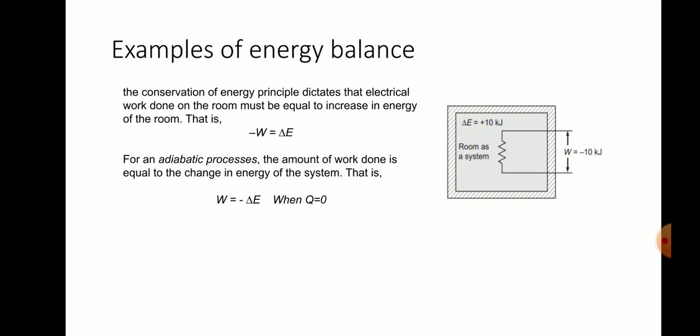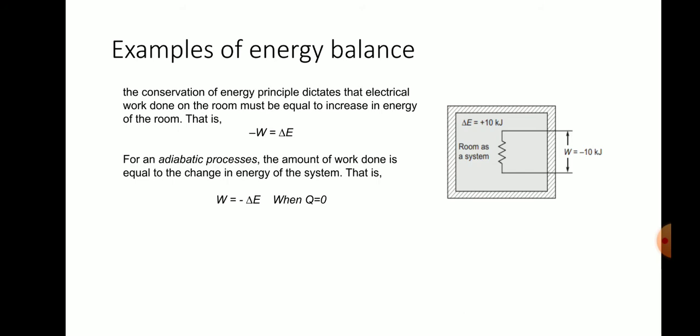Here internal energy is gained from the initial state to the final state, because initially before the electrical supply there is no heat supplied to the room, and after a certain time of electrical flow, the room is heated. Therefore the total energy of the room is increased.